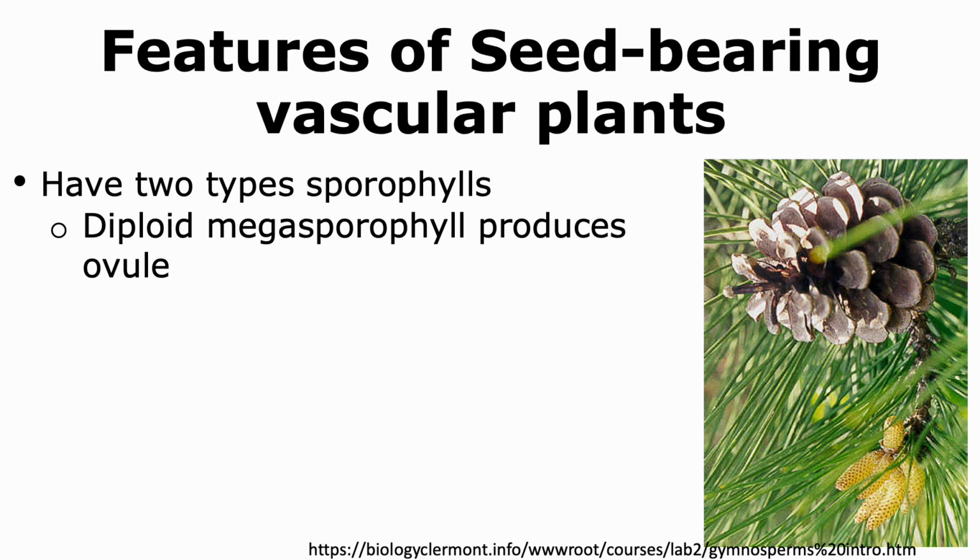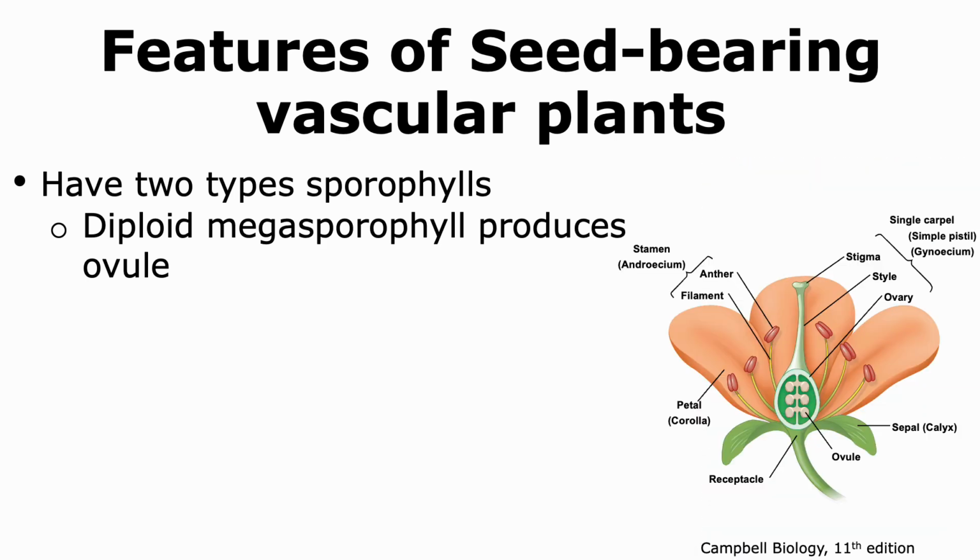The second type of sporophyll found in seed-bearing vascular plants is the megasporophyll. The diploid megasporophyll produces an ovule. In the case of gymnosperms, the megasporophyll is in the form of a cone. Within the cone, an ovule is formed, while in the case of angiosperms, the megasporophyll is part of the flower called the carpel, and within the carpel we can find the ovule.